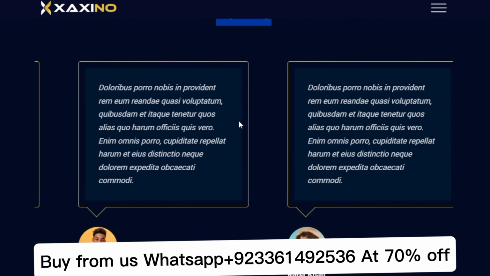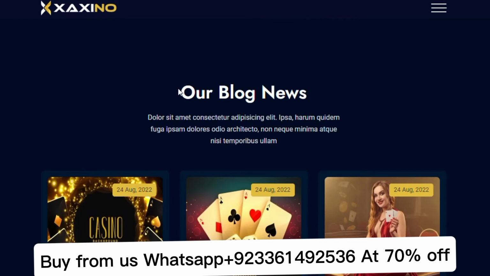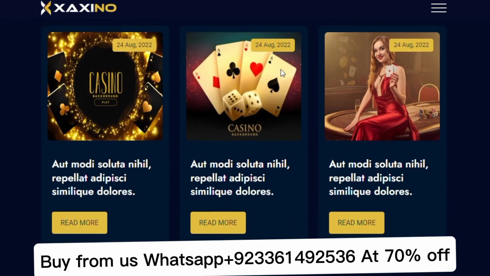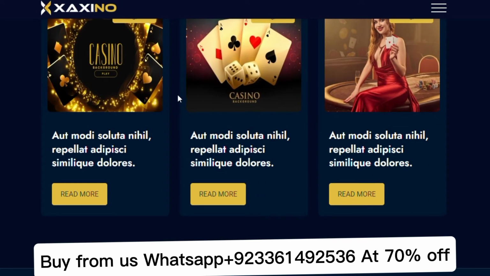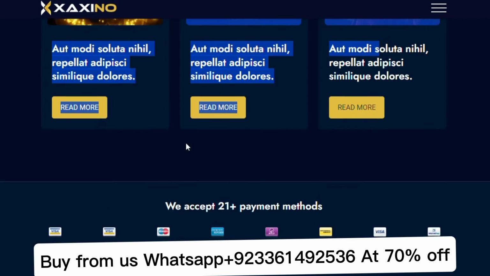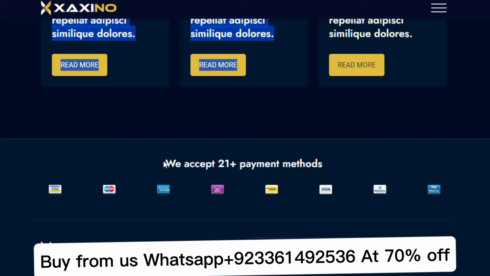Then you can see our blog news. You can add your own blogs and articles from the admin panel. Then you can see the blogs of this website, beautiful blogs of this website. You can see 21 plus payment methods of this website: Visa, Stripe, and any other payment method.